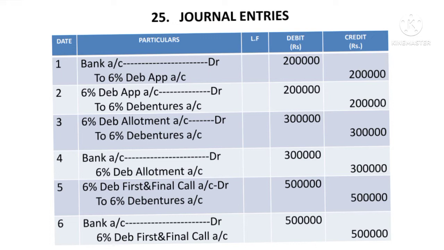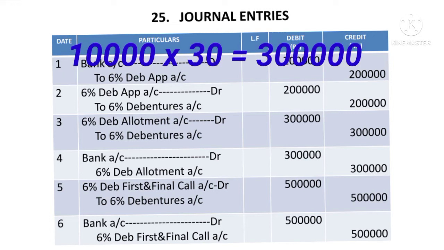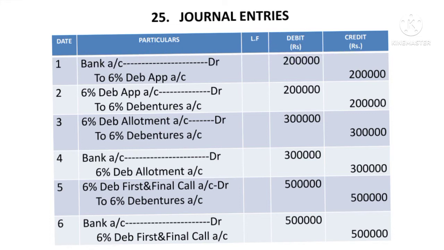The journal entry is 6% debenture allotment account debtor to 6% debentures account. The amount comes to 10,000 debentures into 30 rupees, means 3 lakhs. Then the fourth journal entry for the receipt of the allotment money. The journal entry is bank account debtor to 6% debenture allotment account. So here the full amount is received. So therefore the same amount 3 lakhs you have to record and then write the narration.